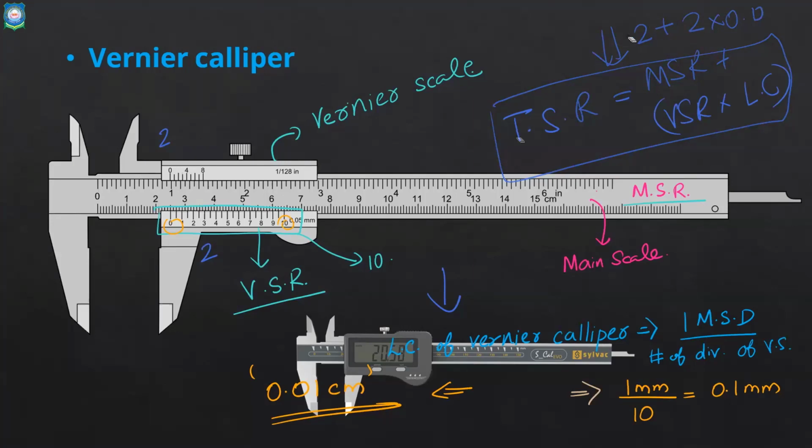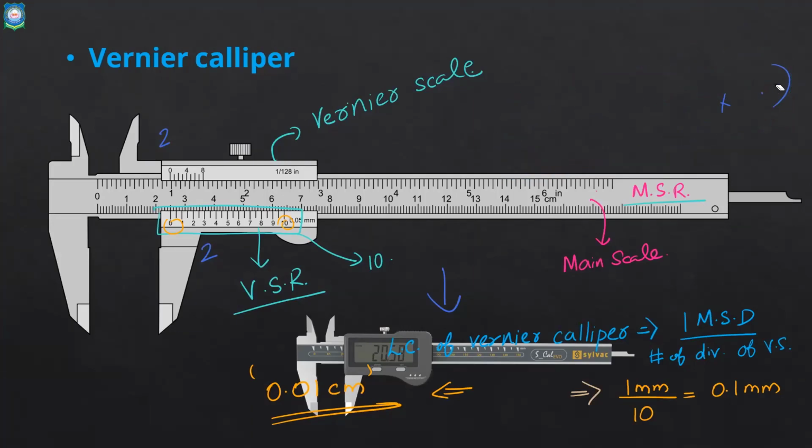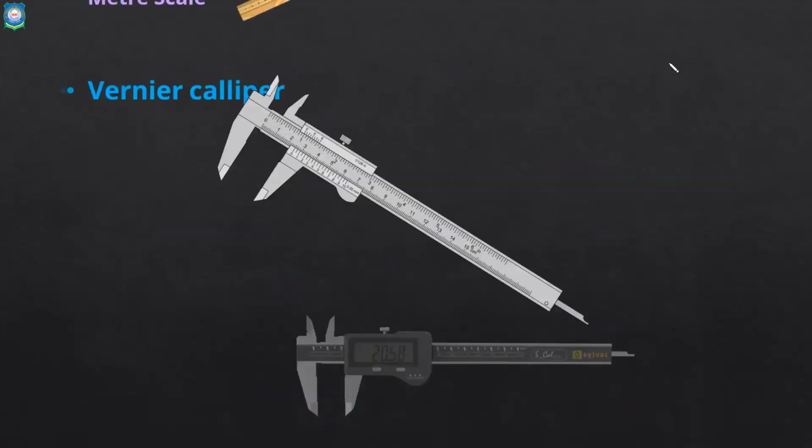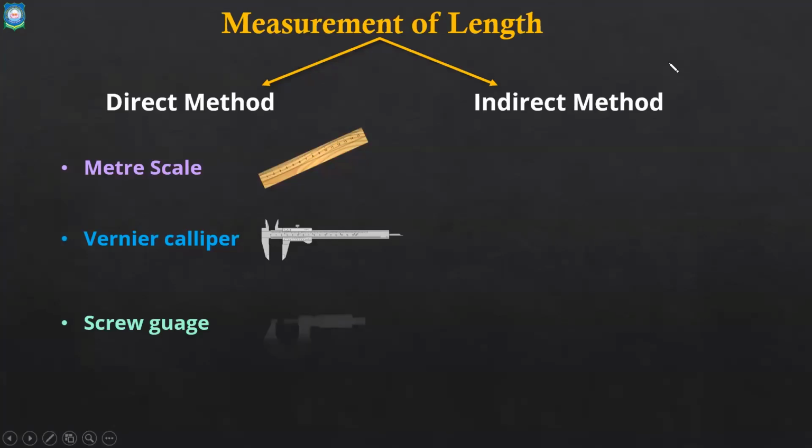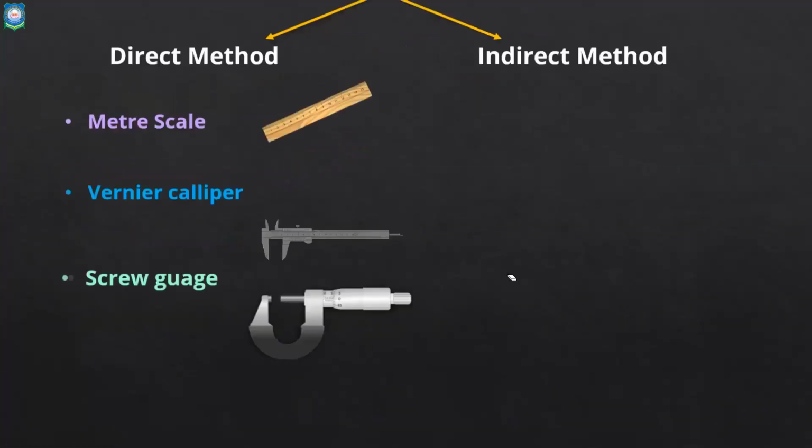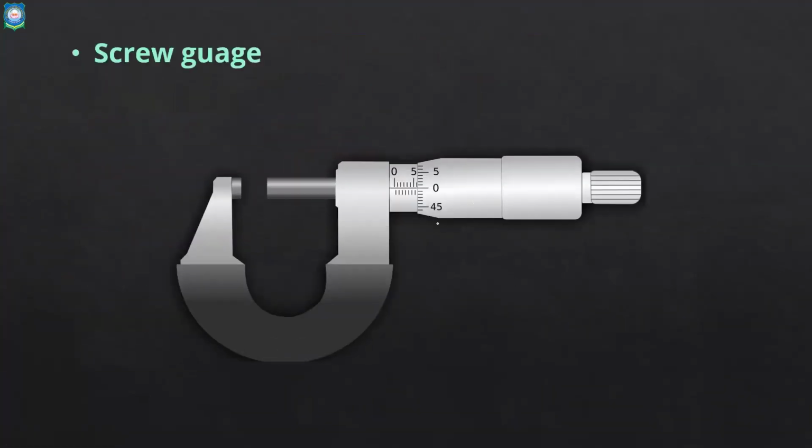We will discuss it. I told you, if I want a more precise measurement, you can use another device that is known as the screw gauge. So the next device is the screw gauge. Again, I think it is something new to you. It's also very much similar to the vernier scale, but there is a difference. Now this is a screw gauge.